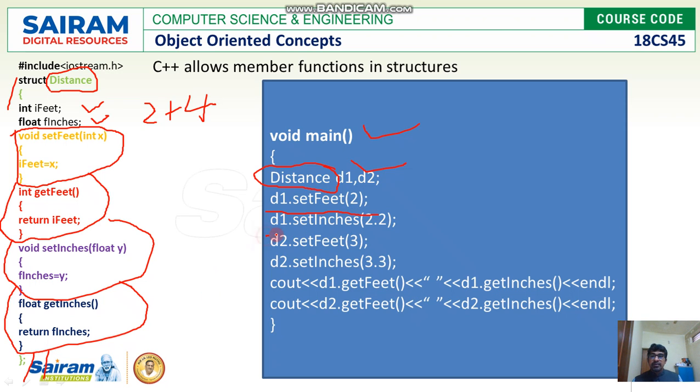So I am calling d1.setinches, d2.setfeet, and d2.setinches. How do I access them? Using the dot operator. Please do remember, we have made use of the facility where we can define a member inside a structure. So the output is going to be 2.2, 2.2, and 3.3.